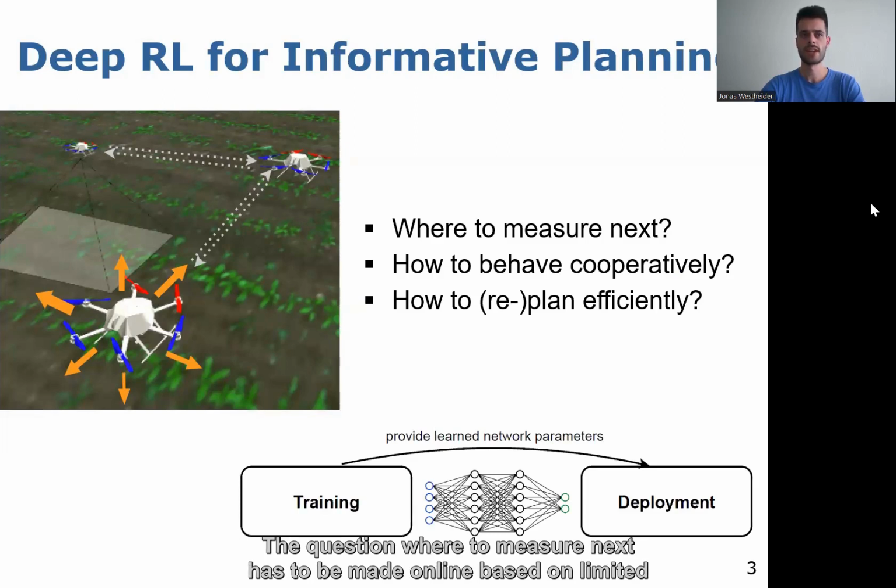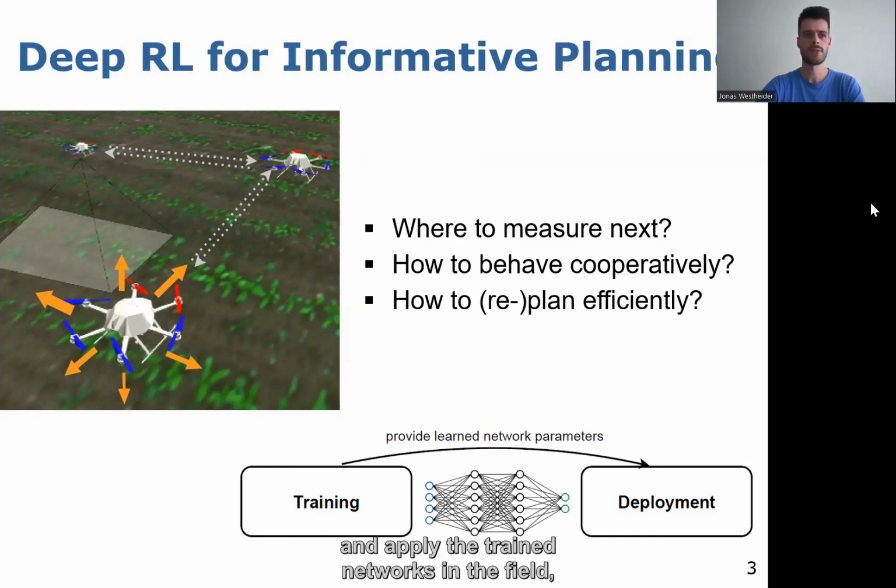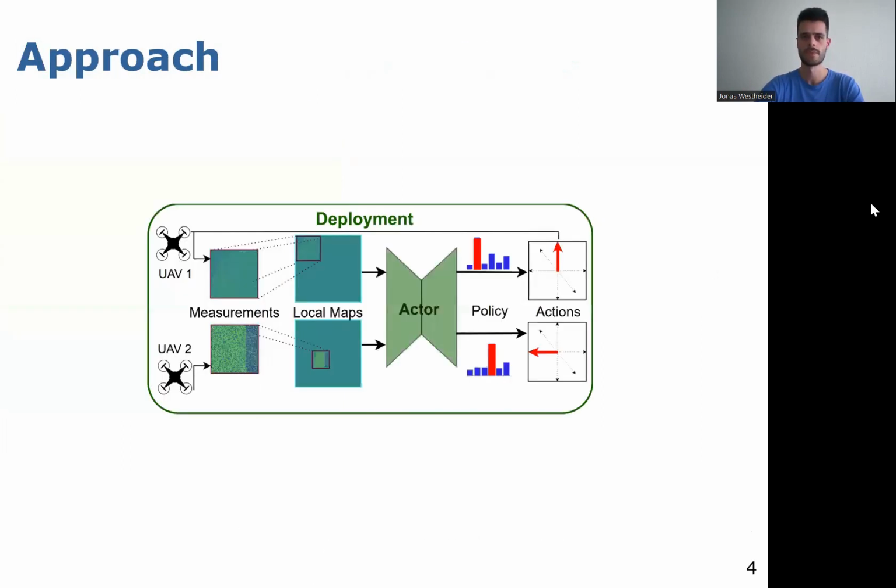The question on where to measure next has to be made online based on limited information, limited onboard computation power, and close to real time. This was one motivation to use deep reinforcement learning as a learning-based technique to approach the problem, where you have a separate training phase before the actual deployment in the field. We first put some temporal and computational effort into the training phase, but then we basically take the trained network parameters and apply the trained networks in the field, which can be done quite efficiently in constant time.